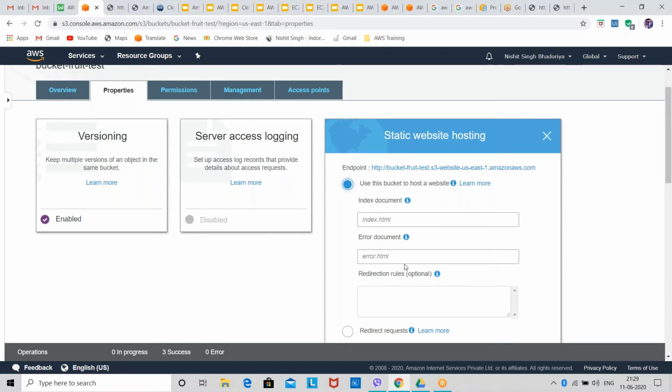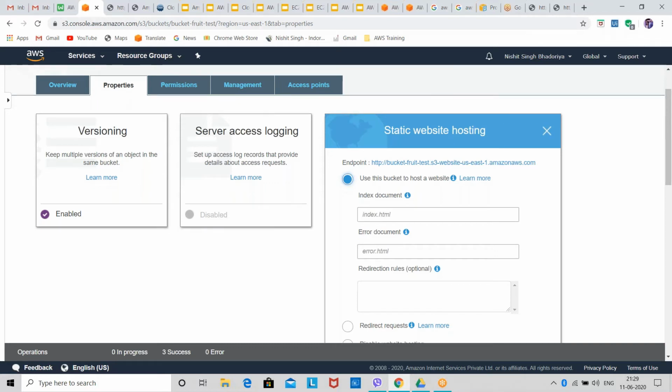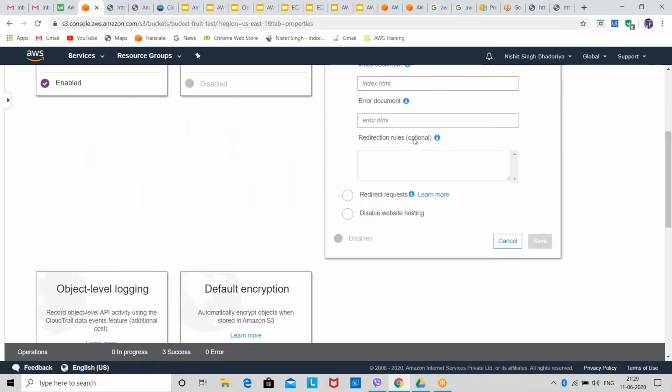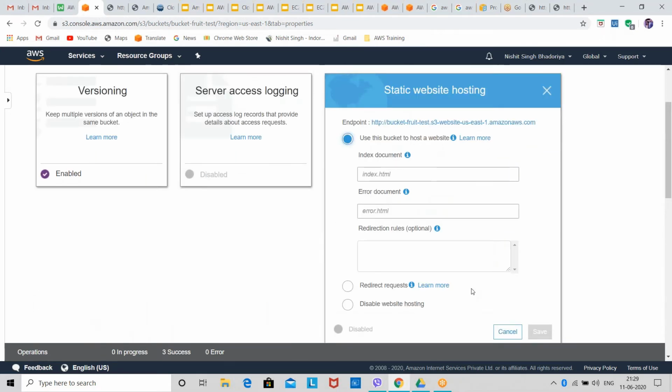Then we have to create an error document, for the case when your website is not reachable. If this file is not accessible, you need to give an error document. Then we can also write redirection rules. This is optional. This is basically a description. This way we can host a static website on our S3.